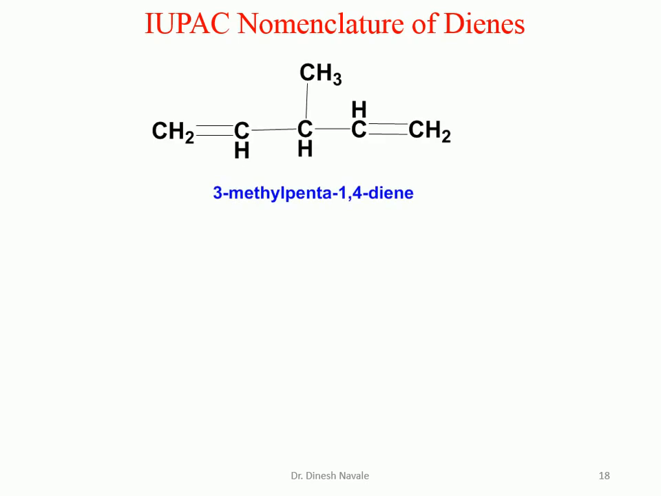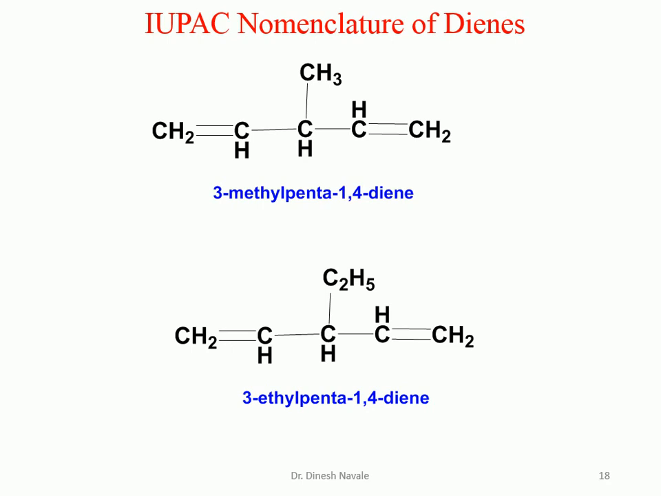So it is a 3-methyl penta-1,4-diene. How this nomenclature comes about, we are going to discuss. It has the longest possible carbon chain as carbon number 1, 2, 3, 4, 5, so it is a pentane. If it is a diene, it is a pentadiene. And it is carbon number 1 and carbon number 4, the lowest possible numbers, so it is a penta-1,4-diene. And the substituent, methyl, is present at carbon number 3. So it is a 3-methyl penta-1,4-diene.